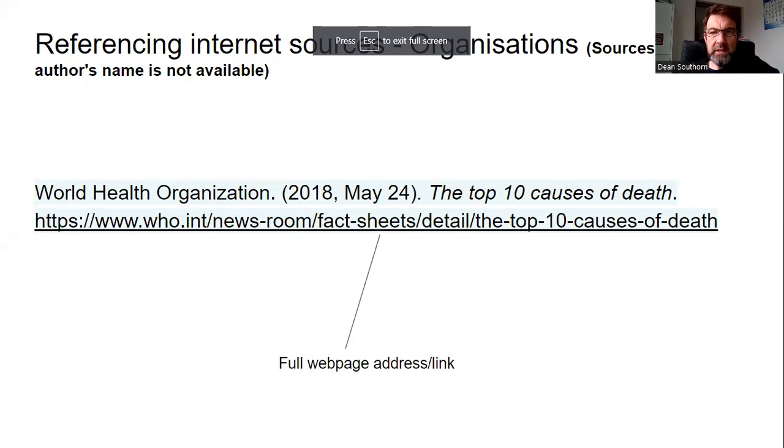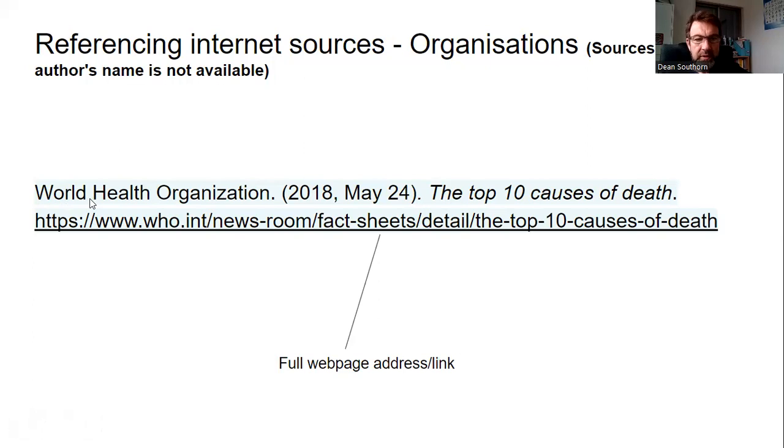Okay, so in this particular case, as is often the case, we have an organization, the WHO, the World Health Organization, and we don't have the name of the person who wrote the article or supplied the data, which is quite common for large organizations. If you do have a name, we will look at an example of that next, but let's assume we don't have a name. This was something posted on behalf of the World Health Organization.